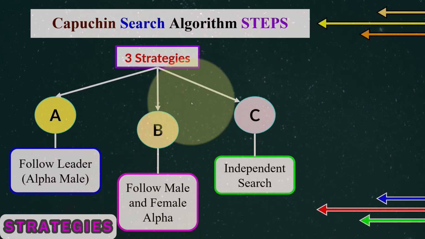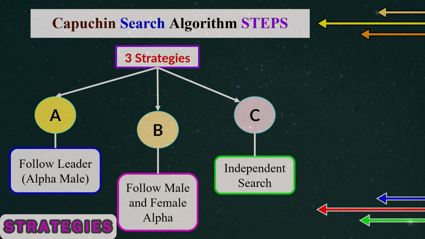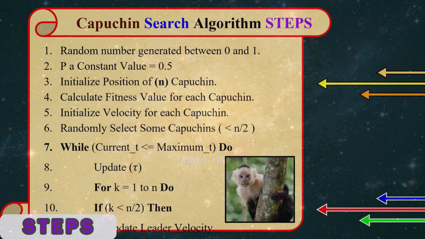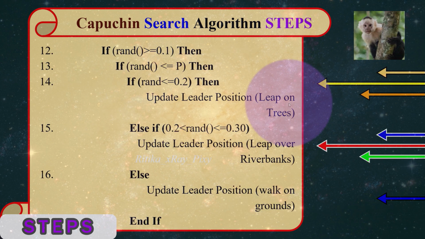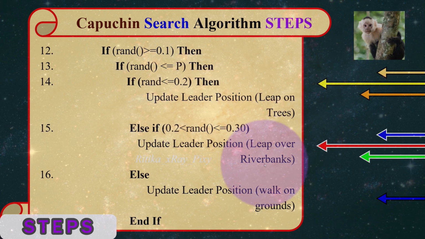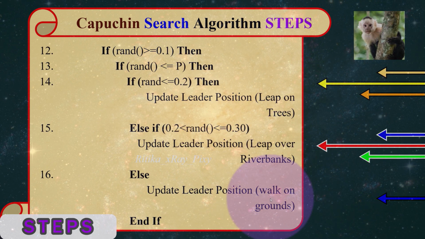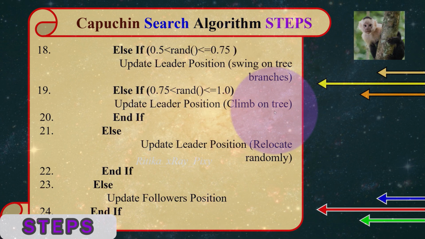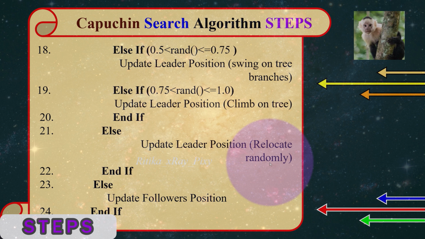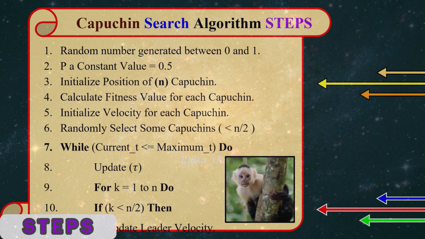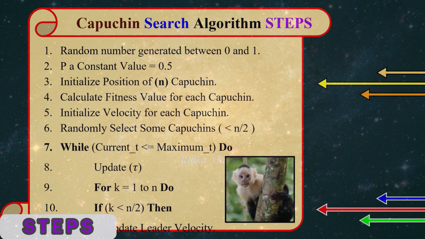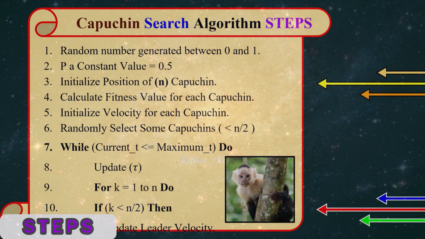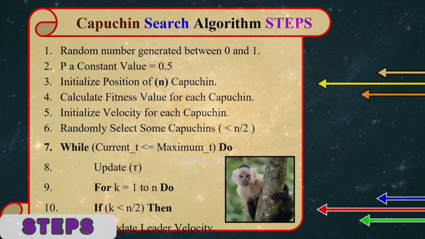Here we have 3 different strategies followed in this algorithm, and different movements. Here you can see we have different steps, and all the movements followed here: leap on trees, leap over river bank, walk on ground, swing on the tree branches, climb on the tree, relocate randomly. All these movements are simulated in this algorithm to find the optimal solution. Here you can see different steps are used in this algorithm.